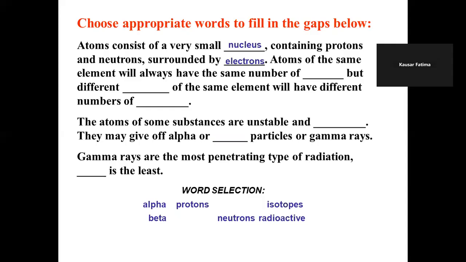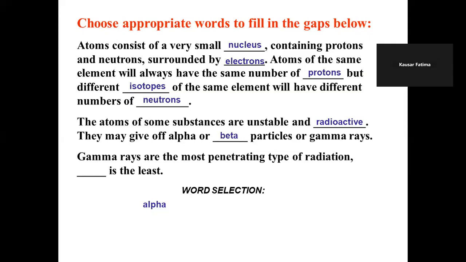electrons. Atoms of the same element will always have the same number of protons, but different isotopes of the same element will have a different number of neutrons. The atoms of some substances are unstable and radioactive. They may give off alpha or beta particles or gamma rays. Gamma rays are the most penetrating type of radiation.